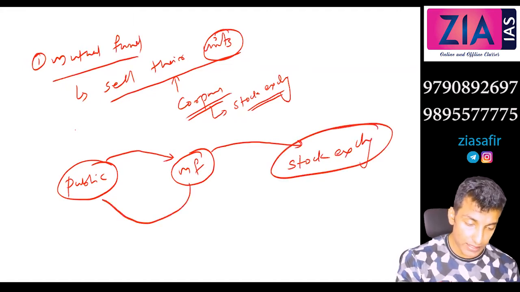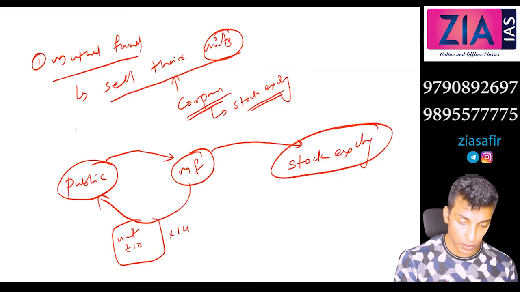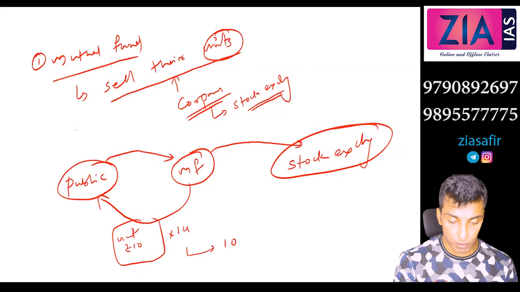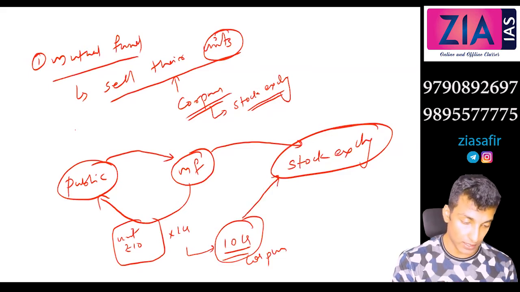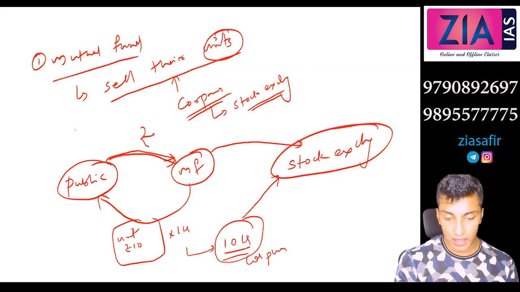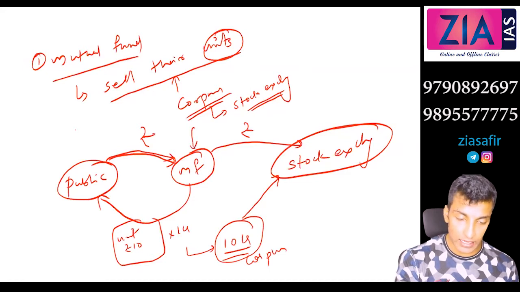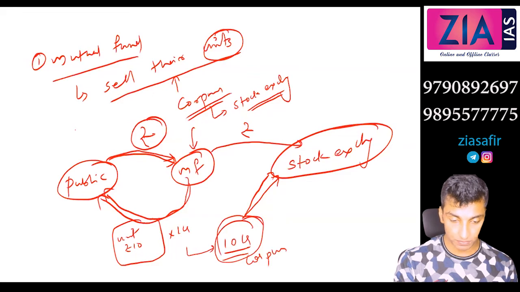Okay, now the mutual fund will sell what? Units. Let's say one unit is rupees 10. Let's say 1 crore units are sold. So 1 crore units sold means they have mobilized how much? 10 crore. So this 10 crore is your corpus, right? So this corpus will be invested in the stock exchange. You got the idea? So the public will pay money to a mutual fund, and they will invest the money in the stock exchange. So they are actually the mediator. Now how do they raise money? They sell units to the public and raise the corpus that they will invest in the stock exchange.